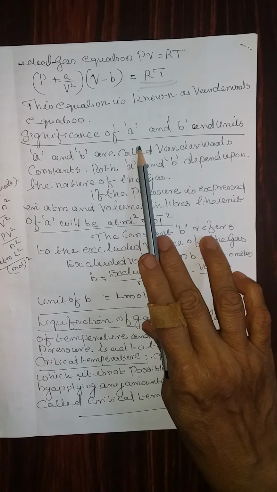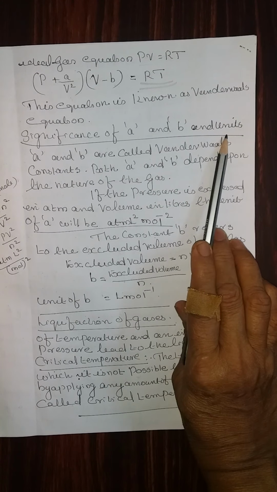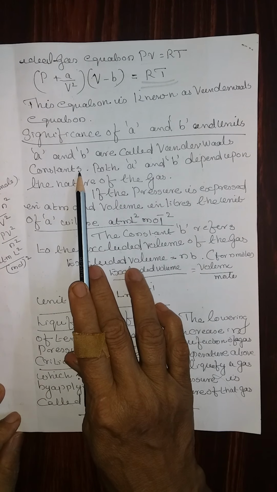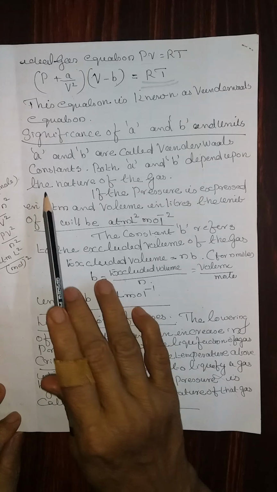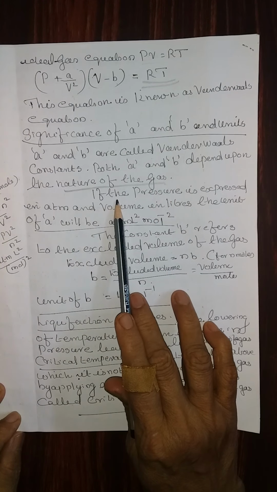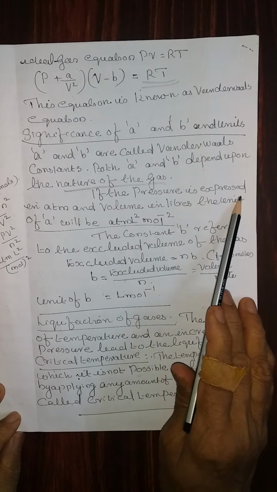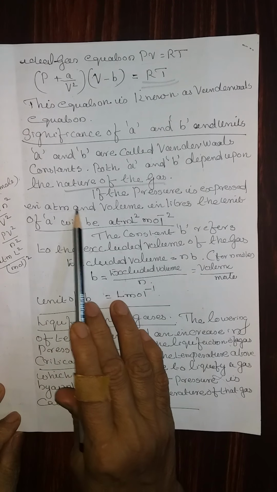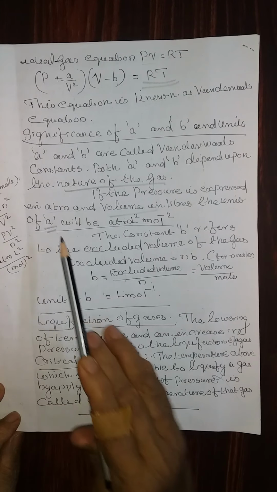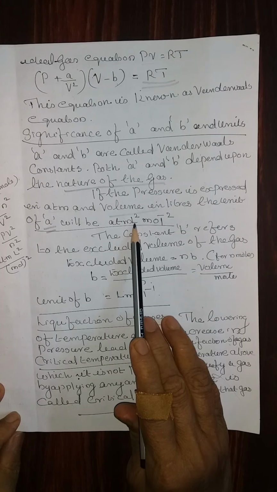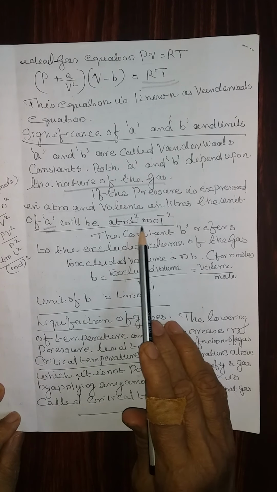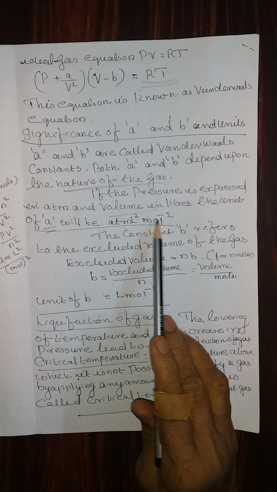Now, the significance of a and b and their units. a and b are called van der Waals constants. Both a and b depend upon the nature of the gas. Fill in the blank question: if the pressure is expressed in atmospheres and the volume in liters, the unit of a will be atmosphere liter raised to the power 2 mole raised to the power minus 2.